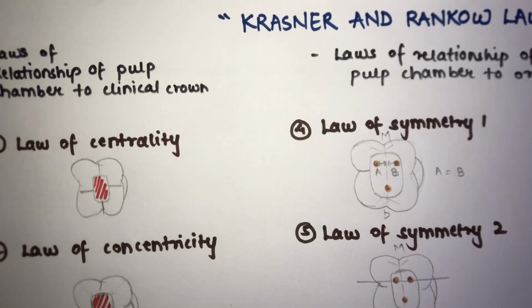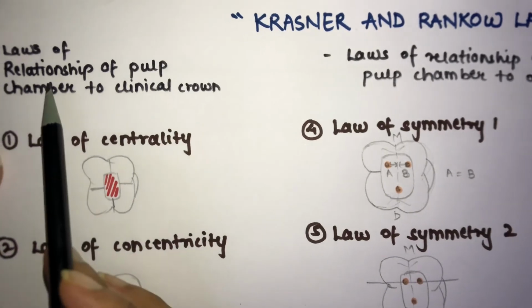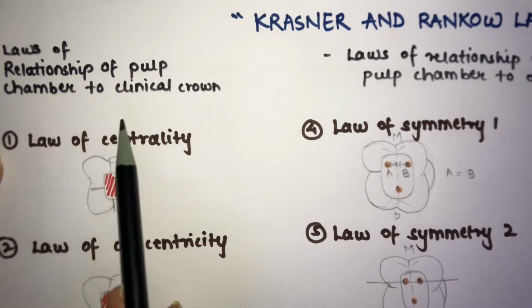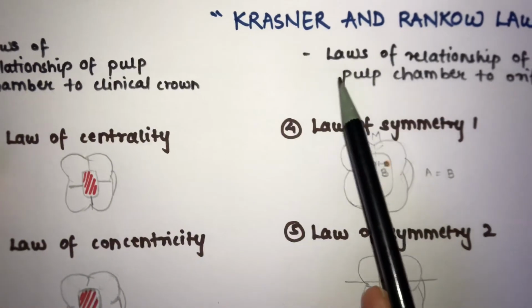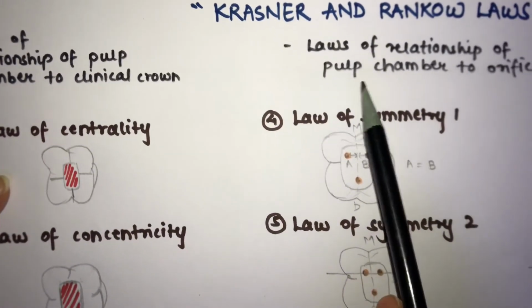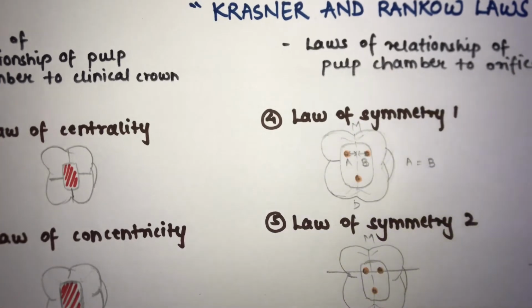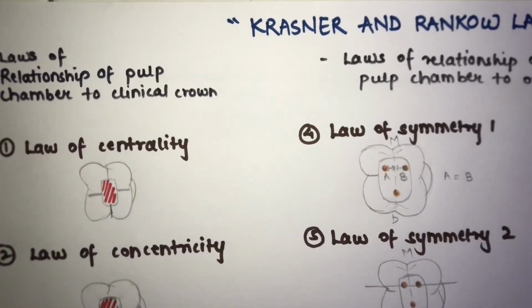The first part is the laws that govern the relationship of the pulp chamber to the clinical crown, and the second group is the laws of relationship of the pulp chamber to the orifices. Having knowledge of this helps in preventing perforation. These are the evaluation of the cemento-enamel junction and the root canal orifice. Krasner and Ranko determined that the cemento-enamel junction is the most important anatomic landmark for determining the location of the pulp chamber and the root canal orifice.